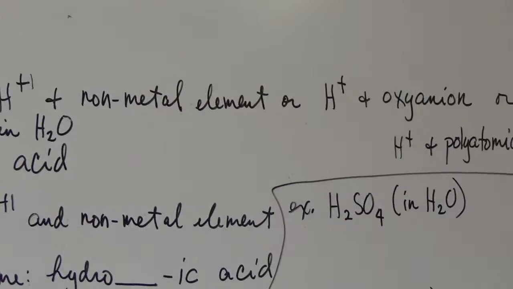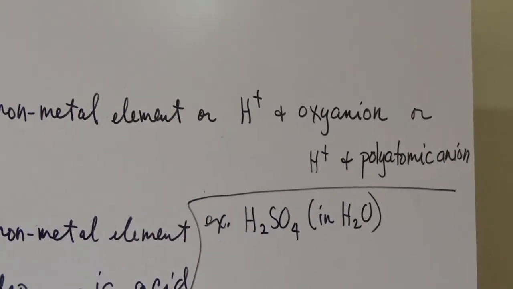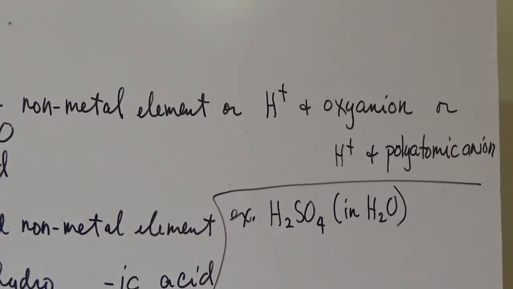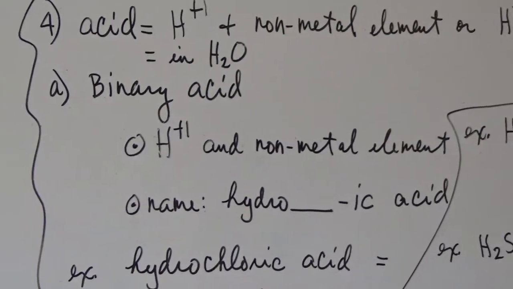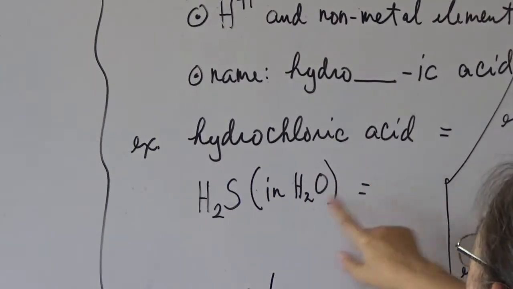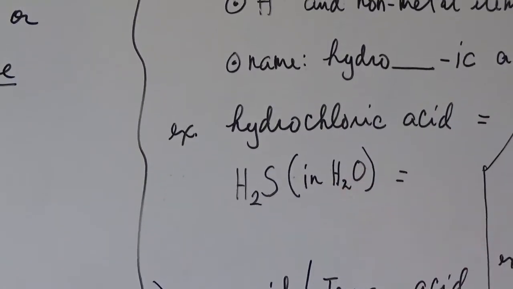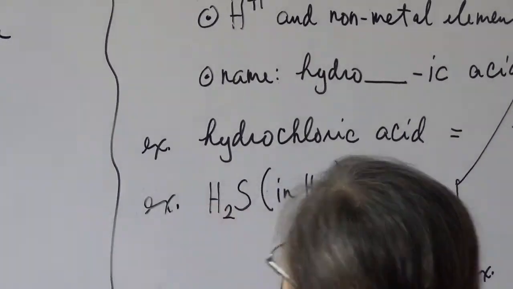So for example, if you have chlorine, where is the example? Here. It should be hydro. Okay, here, these are two examples.